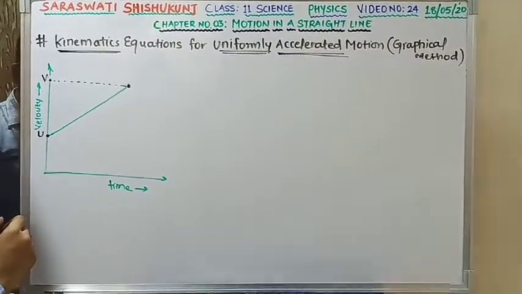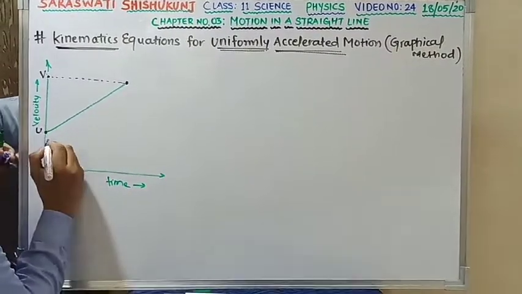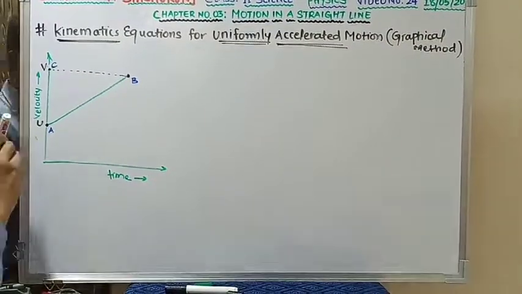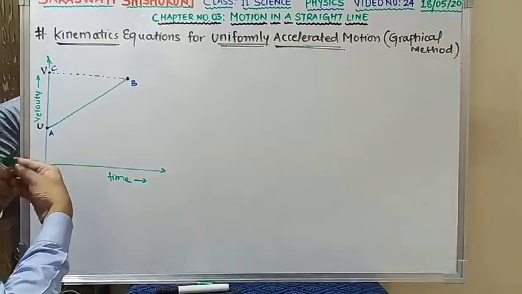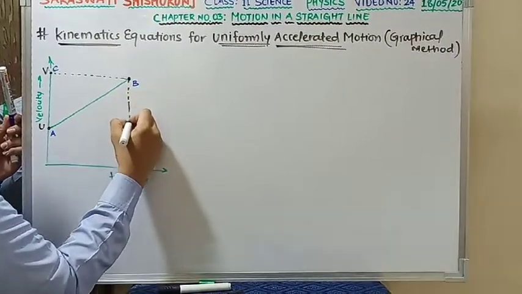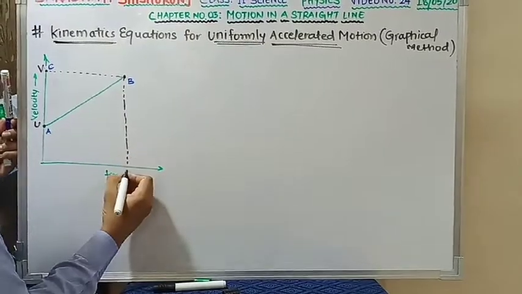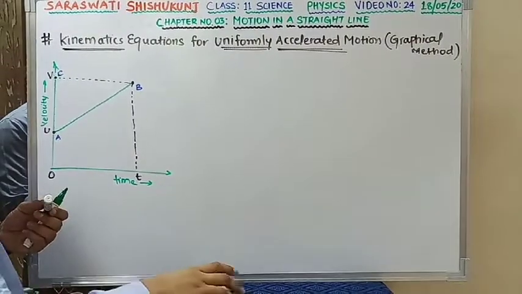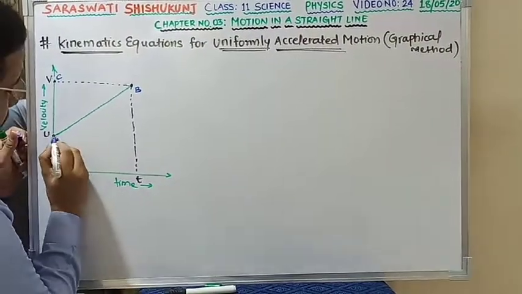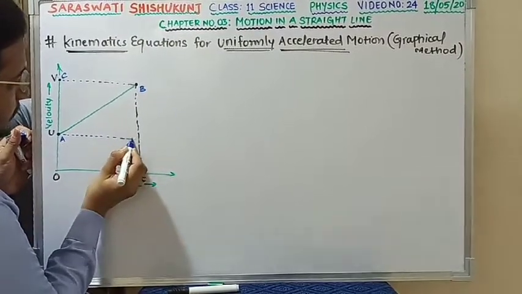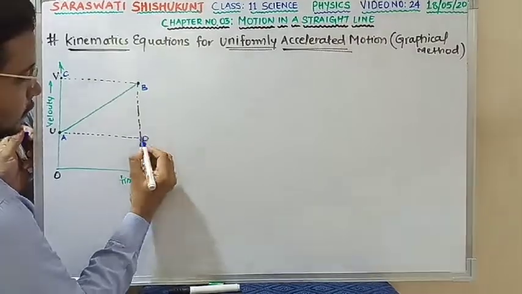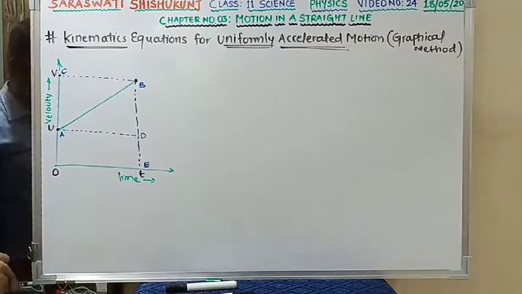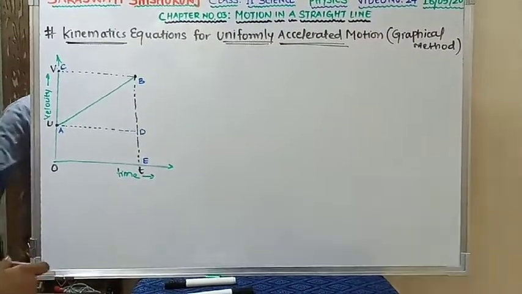Clear? Here we will consider that this point is A, this point is B, this point is C. I am plotting the projection of this point on the time axis, that is your time t. This is the initial state 0. A, B, C. This is considered to be B. This point is considered to be E. Till this clear? Okay.